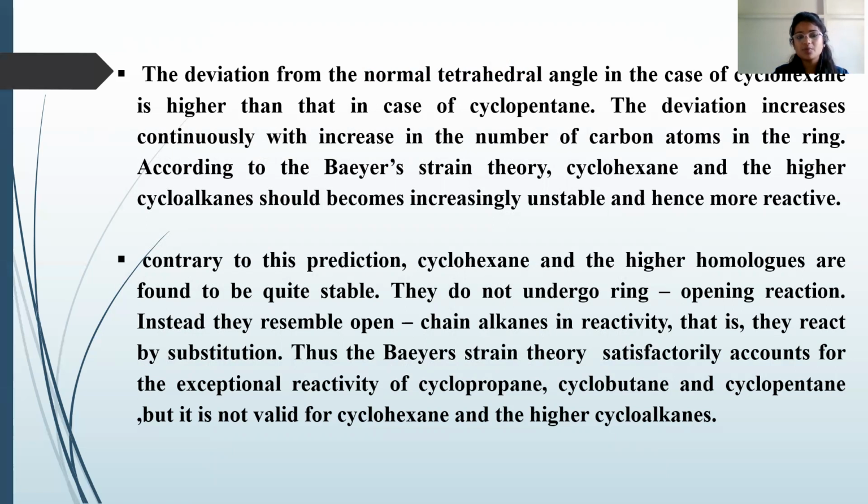Contrary to this prediction, cyclohexane and the higher homologues are found to be quite stable. They do not undergo ring opening reactions. Instead, they resemble open chain alkanes in reactivity, that is, they react by substitution.